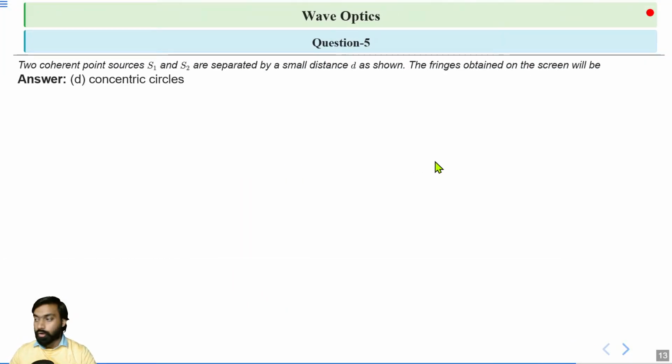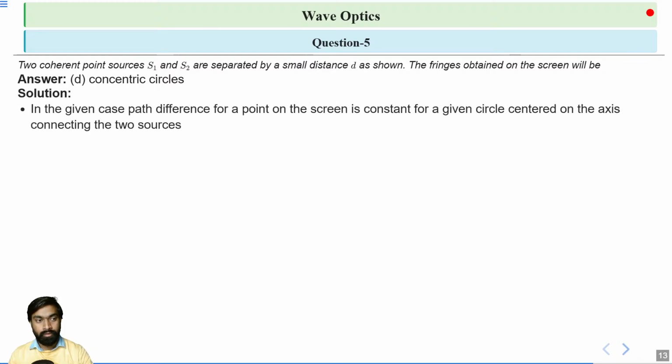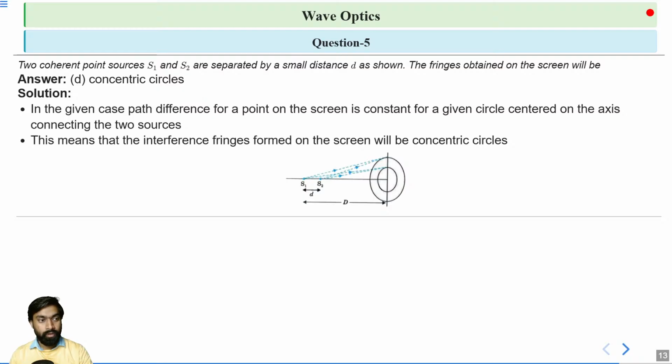So the correct option is concentric circles. All right, let's see the solution. The path difference for a point on the screen is constant for a given circle centered on the axis connecting the two sources. This means that the interference fringes formed on the screen will be concentric circles like this. So the concentric circles option will be correct.